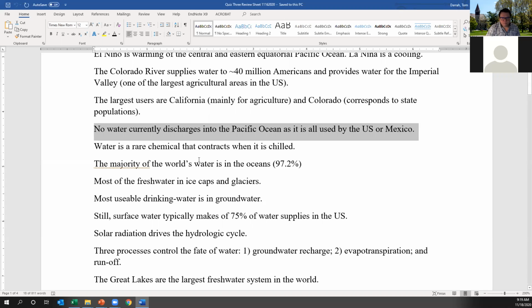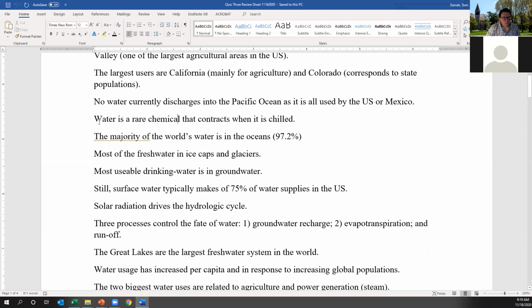Some general commentary about water. It's a rare chemical that contracts when it's chilled. I did cover this in class. It's one of the things about it. It's usually tasteless, odorless, at least it's supposed to be. And because of the fact it contracts when it's chilled, as I hope you already know, it's important because it allows life to be sustained in things like lakes and rivers and stuff like that.